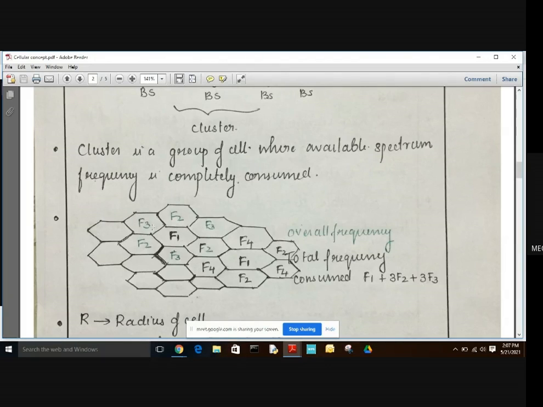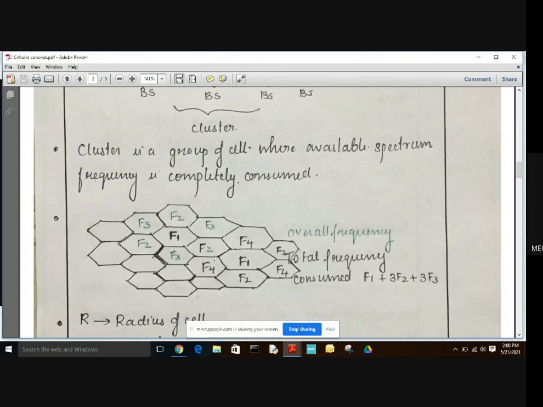F3 cannot be used in the adjacent cell, but F3 can be used in another cluster. So this forms the cluster. Here we can see the overall frequency. The total frequency consumed in this cluster is F1 plus 3F2. Here we have 3F2 frequency and 3F3 frequency. The total overall frequency consumed here is F1 plus 3F2 plus 3F3.